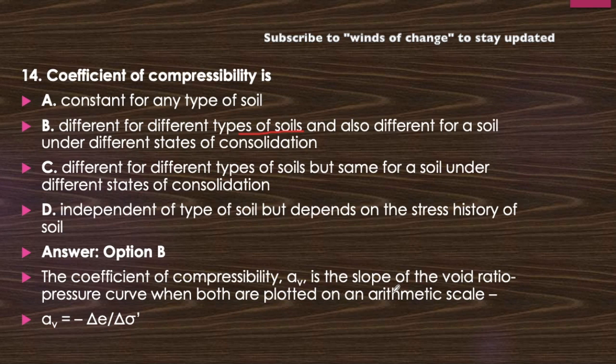It is av. It is the slope of the void ratio pressure curve when both are plotted on the arithmetic scale. Okay, and if these are plotted on the logarithmic scale, then what will it become? That is delta e upon log of delta sigma 1 upon delta sigma 2. What will that be? It will be the compression index. Now here we are talking about the coefficient of compressibility, which is delta e upon delta sigma. Memorize it, it is important.